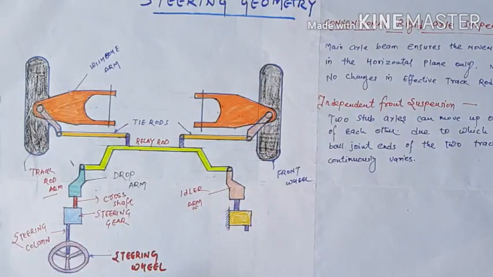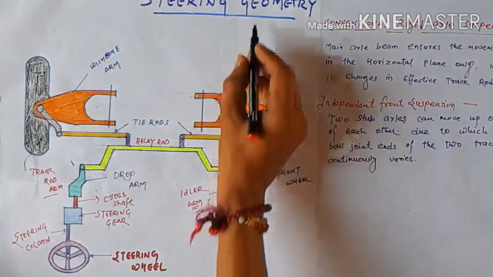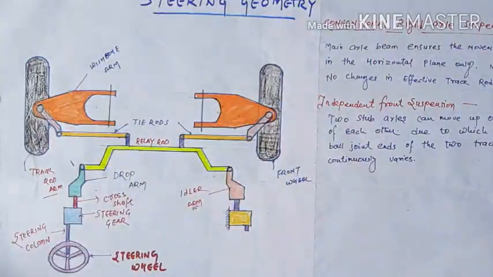Now, further moving to the important angles. What is steering geometry? Firstly, I will make a definition for it.